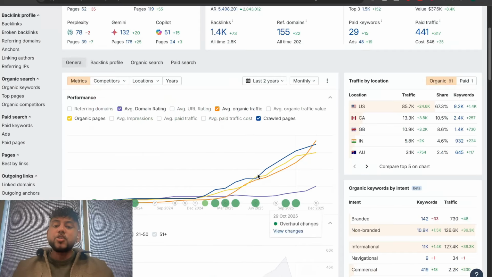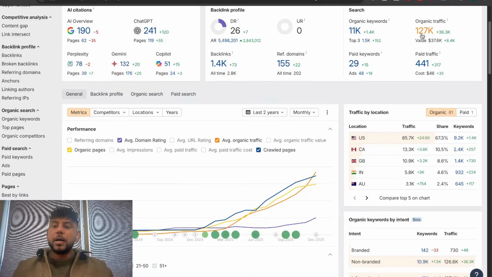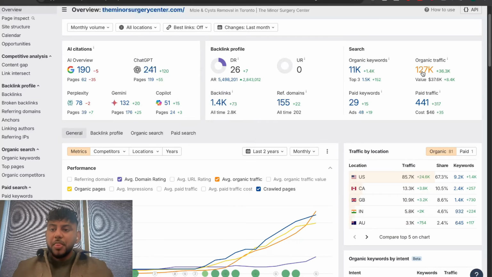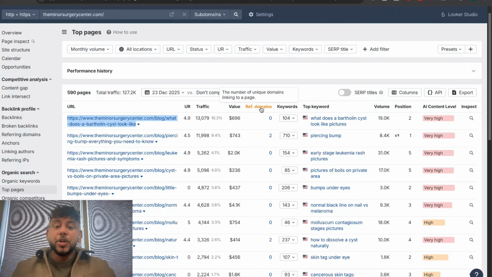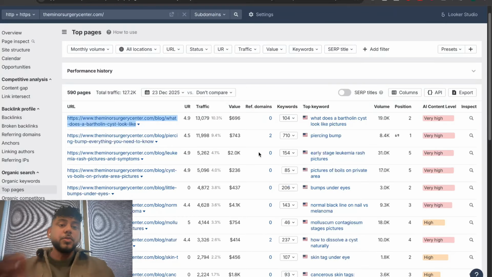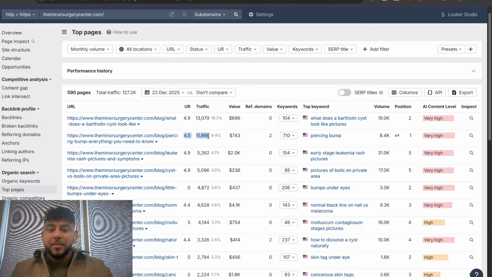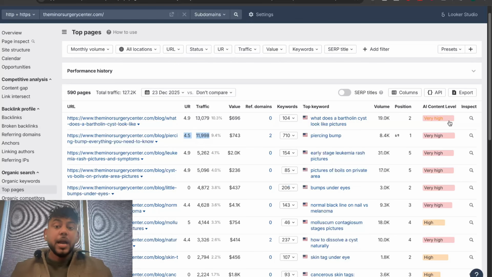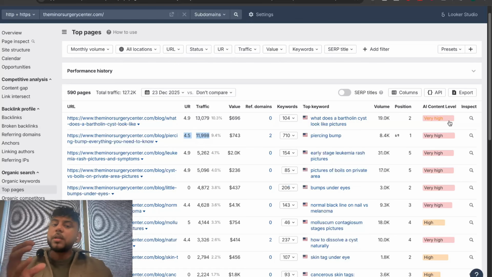This website has had tremendous growth over the past couple of months. We're hitting record high for search traffic each month. And some of these blog posts that we generated using this exact same method and using WordRocket is bringing in over 13,000 search traffic, 11,000 search traffic, 5 and 6,000 search traffic per month. As you can see, AI content level is still high, but it's still ranking because the quality of the articles are really good.